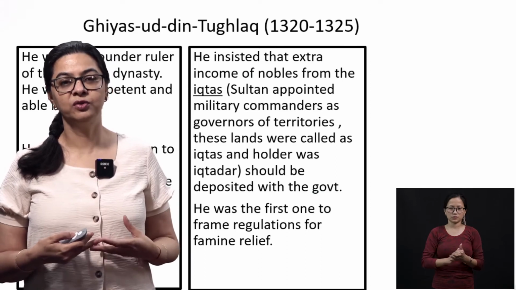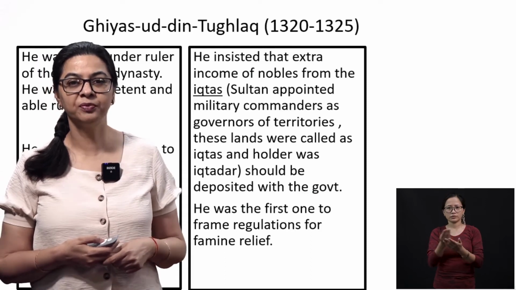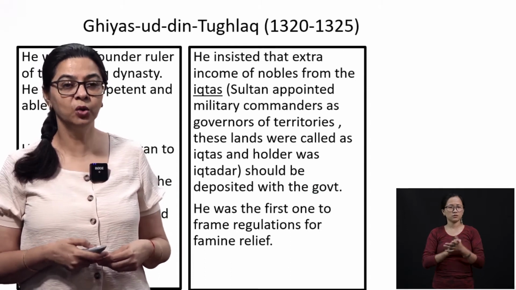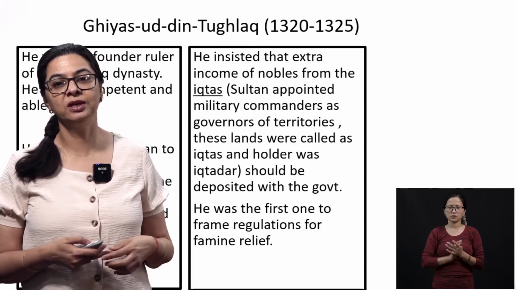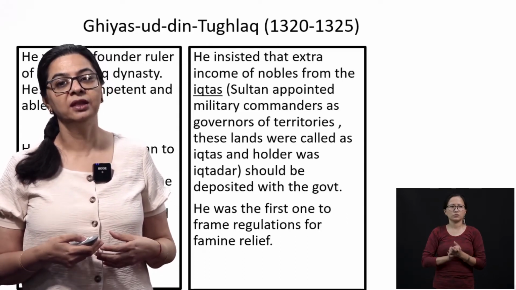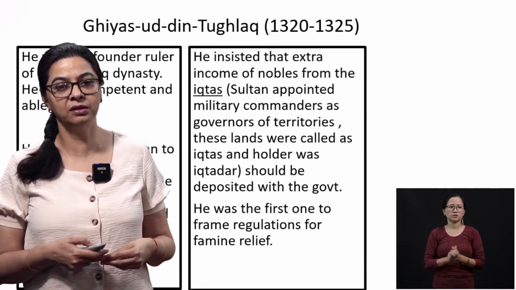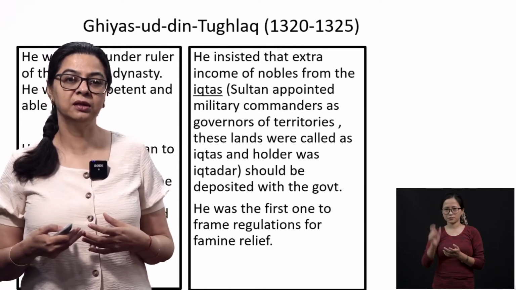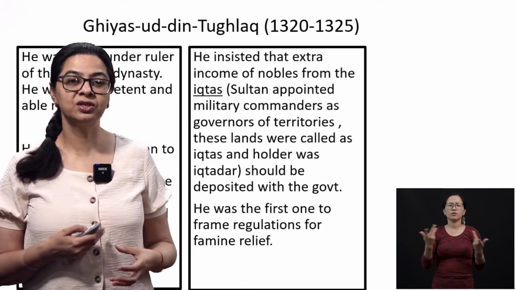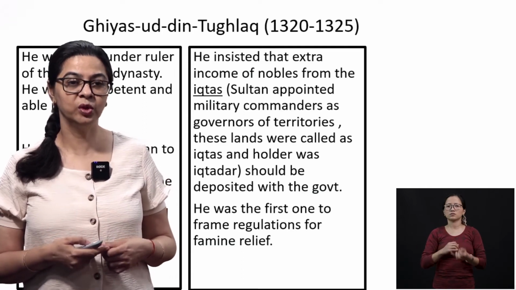So in all, he was competent, able, and also a generous ruler. He insisted on a policy regarding the extra income the nobles were getting from the Iqta. The Iqtadar is the military commander who governs the territory, and the lands were called Iqtas, and whoever held that land was called an Iqtadar. This was the policy started by Ghiyasuddin Tughlaq, and he said that whatever extra income these Iqtadars were getting from the Iqtas, they need to deposit it with the government.